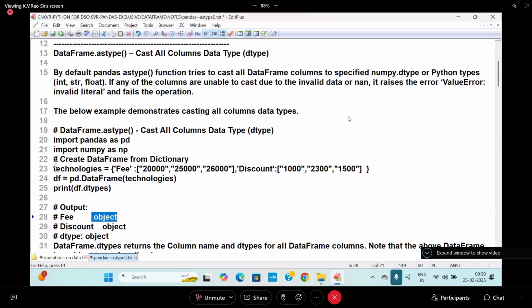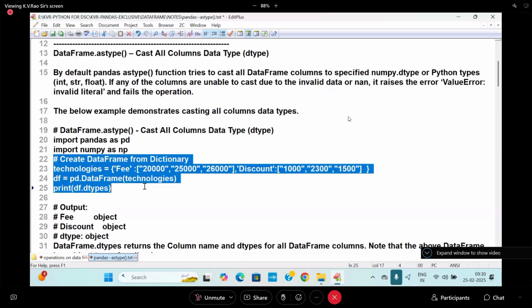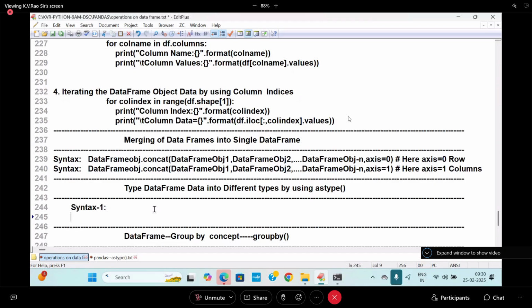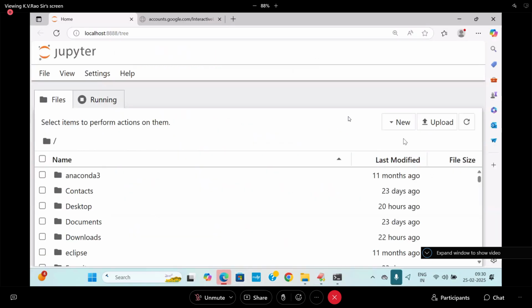So let me place this, and I'm going to give you this example, and I will move further. Don't feel that it is difficult, students, because we already did this. That's why I'm going directly to the example here. I will write the syntax for your better understanding: syntax number one for a single column, syntax number two for multiple columns, how to write it. We'll mention the syntax also here.